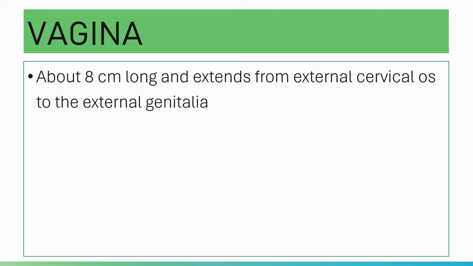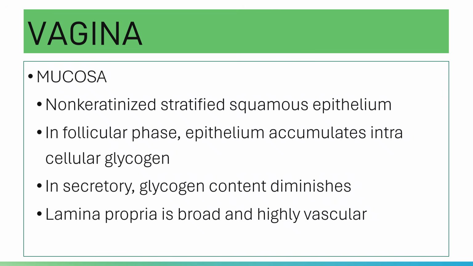Okay, and your vagina. Your vagina is a fibromuscular elastic tube about 8 centimeters in length, and it extends from your external cervical os to your external genitalia. Again, your vagina extends from your external cervical os to your external genitalia. Your vagina has 3 layers: you have mucosa, a muscle layer, and an adventitia.